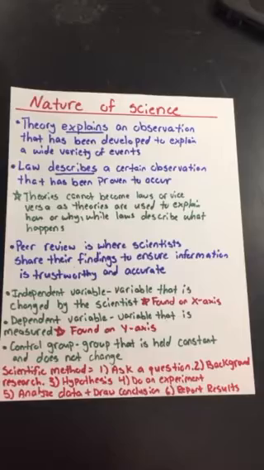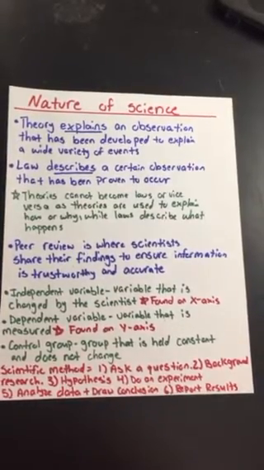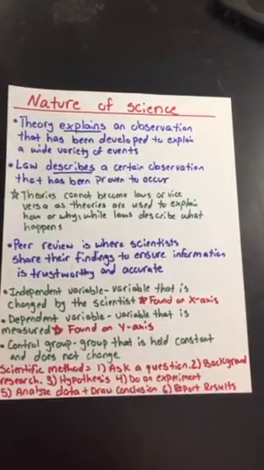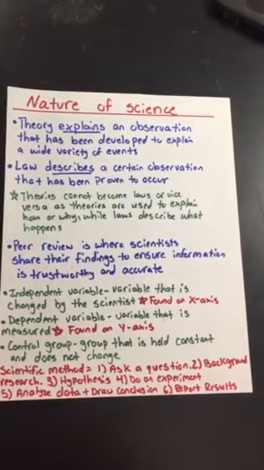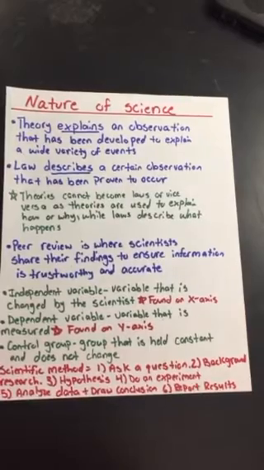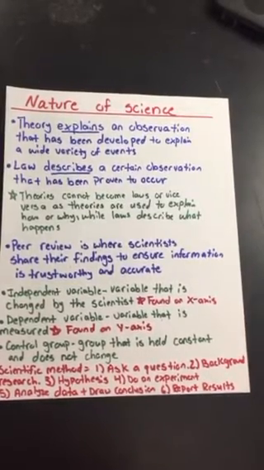And then as we move on down to peer review, remember, peer review is important because that's where scientists share their findings to ensure information is trustworthy and accurate. So you want scientists to look over someone else's work, do the experiment all over again, and make sure it's actually true what they found out, because someone can easily just lie and say, I have proof to cure cancer, and then who knows, whatever they developed to cure cancer might actually cause more cancer. So that's why peer review is so important.